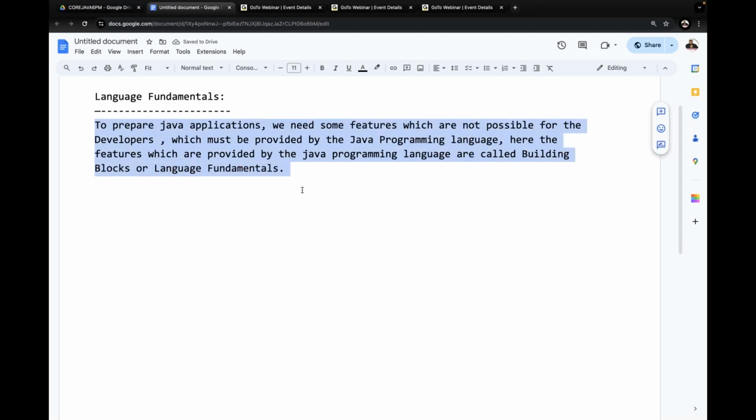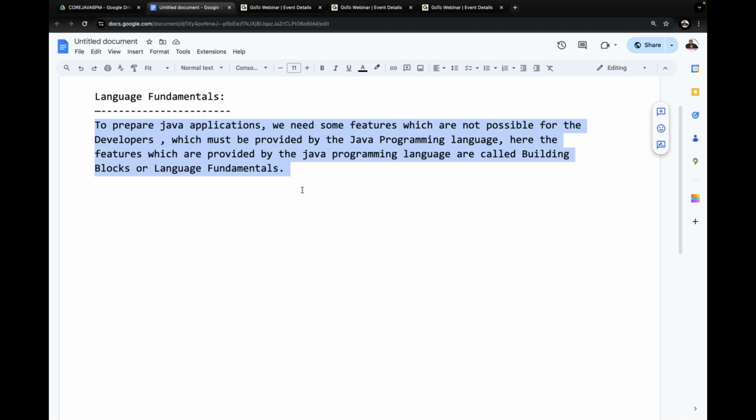Come again. What is the point I'm telling you? To prepare Java applications, we need some features which are not possible for the developers, which must be provided by the Java programming language. The features provided by the Java programming language are called building blocks or language fundamentals.